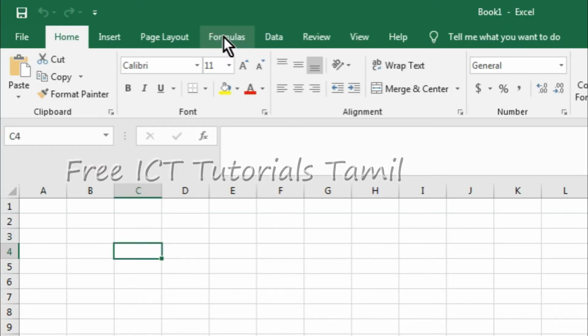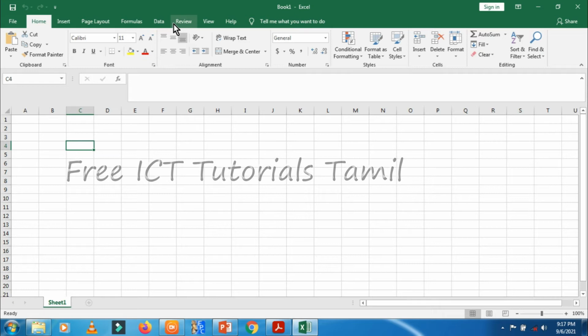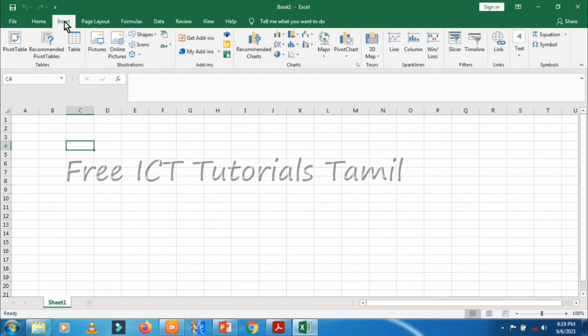Here, file, home, insert, page layout, formulas. These are called tabs. Each tab contains so many components. That's called the ribbon. Tabs have groups of icons. In the home tab, you can see many groups, and since you can see these categories you can easily find any icons. If I click on the insert tab, now you can see some other collection of tools. Every tab contains a set of different tools.